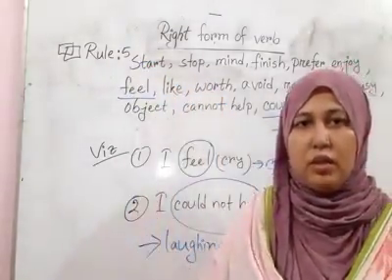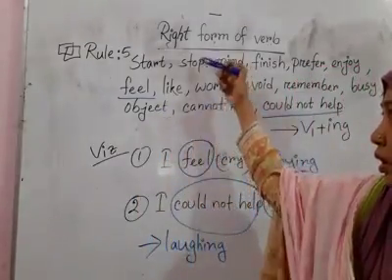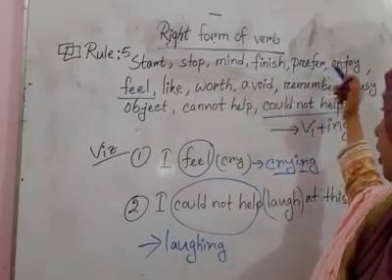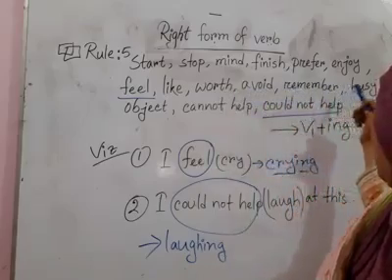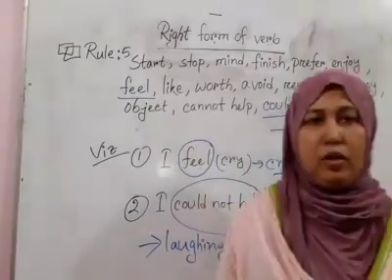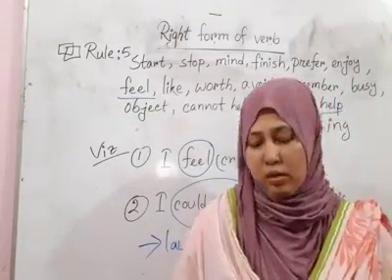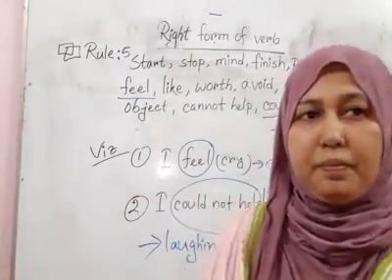Dear students, try to remember these words: start, stop, mind, finish, prefer, enjoy, feel, like, worth, avoid, remember, busy, object, cannot help, and could not help. I think you understand this. So turn to the next rule, rule number 6.